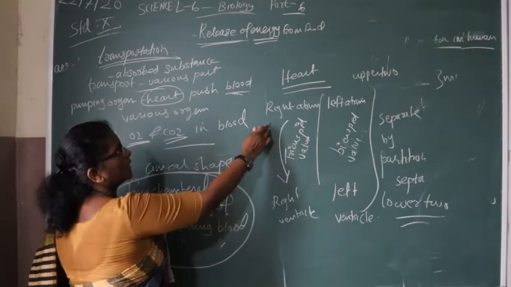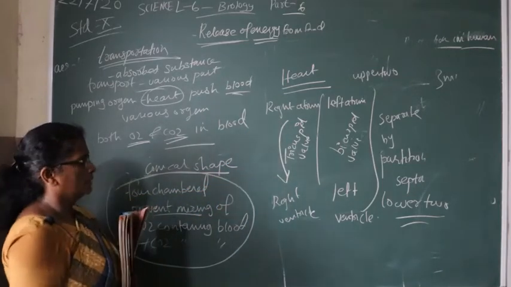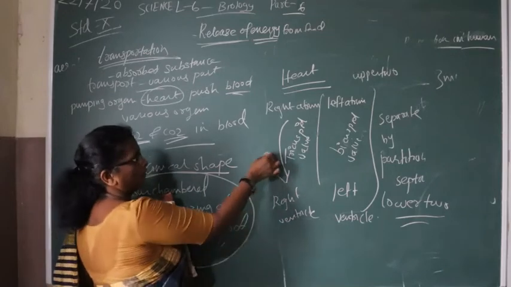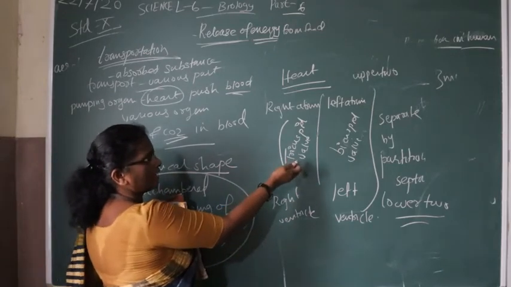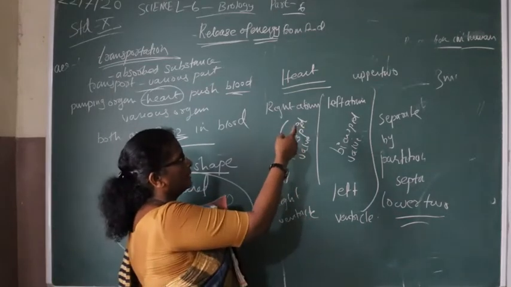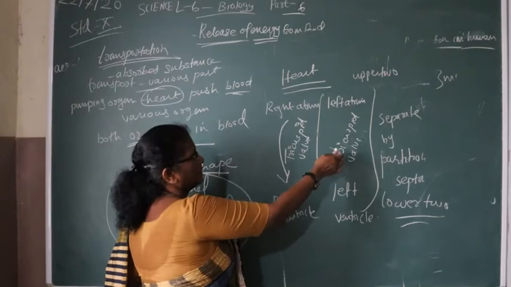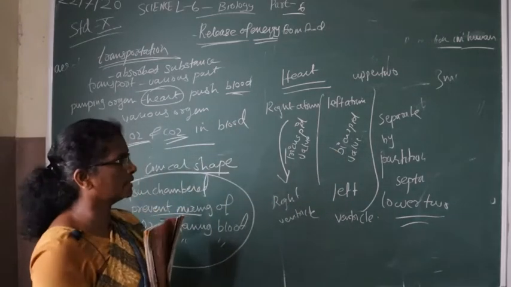Blood flows from the right atrium to the right ventricle through a valve called the tricuspid valve. Blood flows from the left atrium to the left ventricle through a valve called the bicuspid valve.